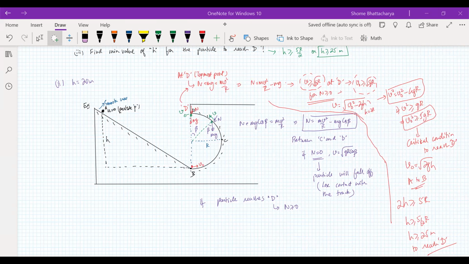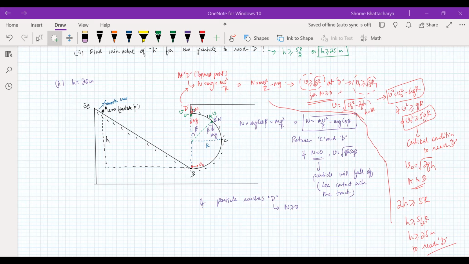Okay, so what is the condition for it to remain in contact at the top? N should be a positive quantity. That means N plus mg is mv square by r. So if N is a positive quantity, then definitely mv square by r should be greater than mg. In the limiting case, mv square by r is just about equal to mg.